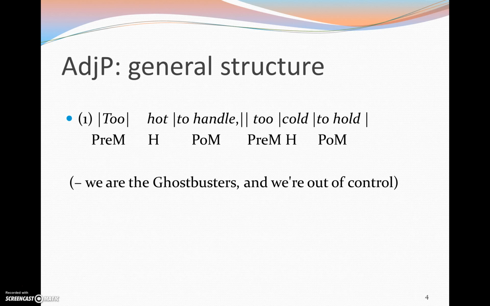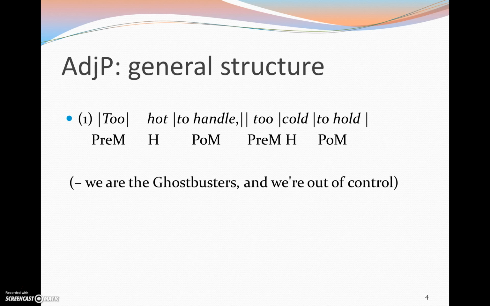Just like with noun phrases, adjective phrases may contain both post-modifiers and pre-modifiers at the same time. And we have an example here from a tune that may or may not be familiar to you: "Too hot to handle, too cold to hold."